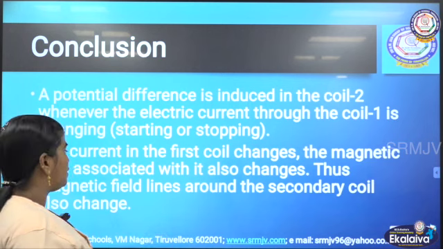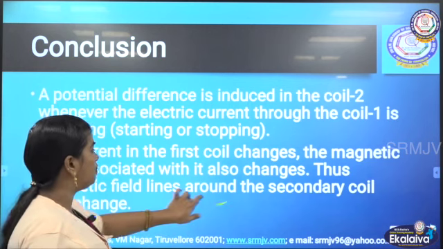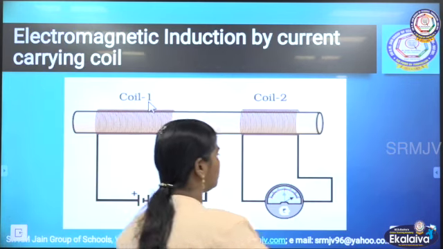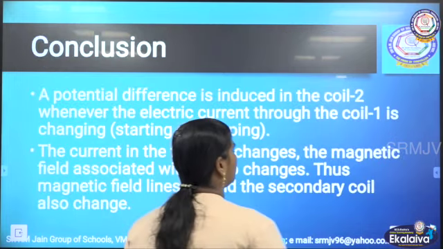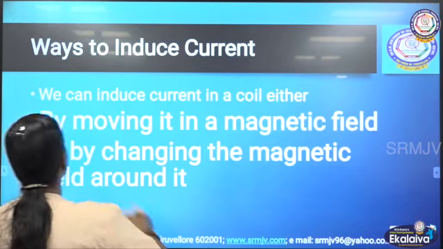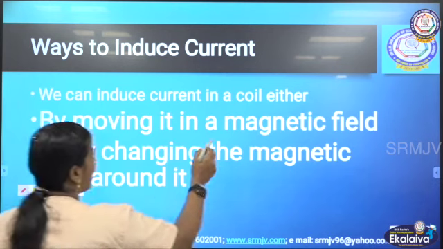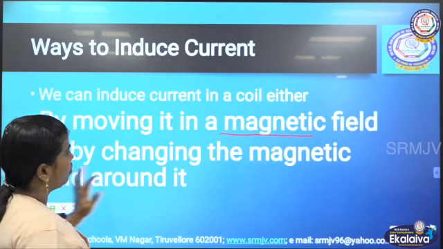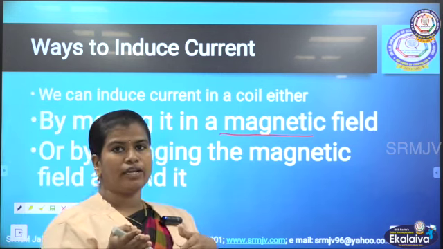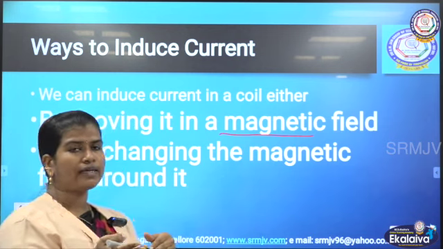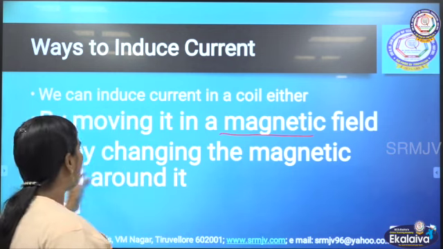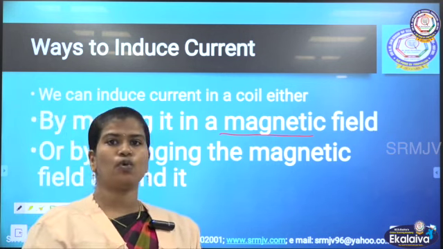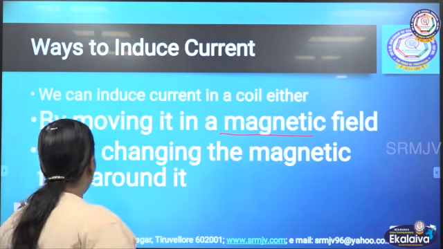So far what we have seen, we can induce an electric current in two ways. One is by moving the magnet in a magnetic field, either the magnet or otherwise the coil. When we move the coil or the magnet, we can induce the electric current. And also by changing the magnetic field around it. That is the second activity we have done today.